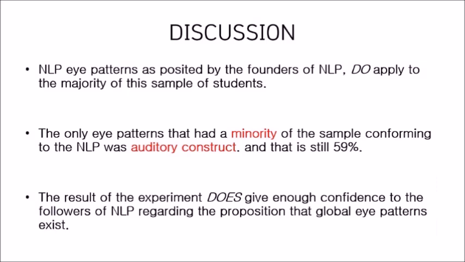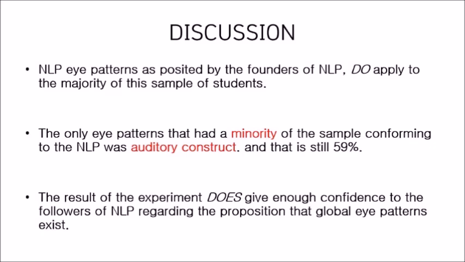It was shown more than 75% of the sample of respondents exhibited the eye patterns posited by NLP for all representational systems except the auditory construct. The auditory construct system showed 59% of the accuracy during this experiment. Our findings suggest that NLP eye patterns as posited by the founders of NLP do apply to the majority of this sample of students. The only eye patterns that had the minority of the sample conforming to the NLP was the auditory construct, and that is still 59%.